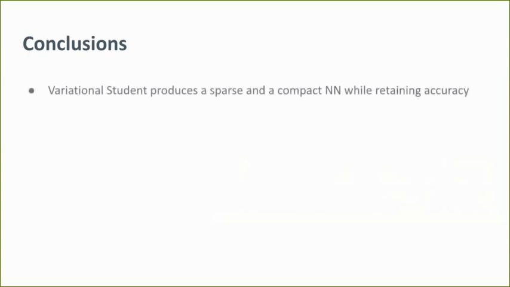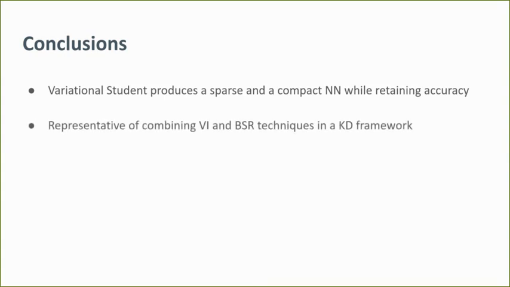In conclusion, we see that the variational student framework produces a sparse and compact neural network with a minimal compromise in accuracy. The variational student framework provides greater flexibility in combining Bayesian sparsity-inducing techniques such as variational dropouts with non-Bayesian constraints such as BSR within the knowledge distillation framework.